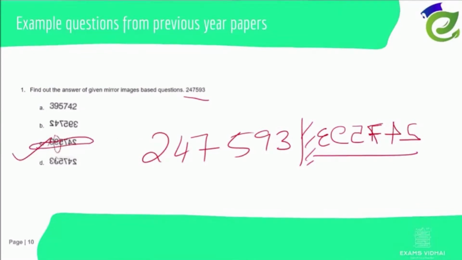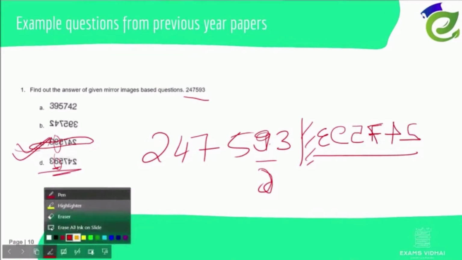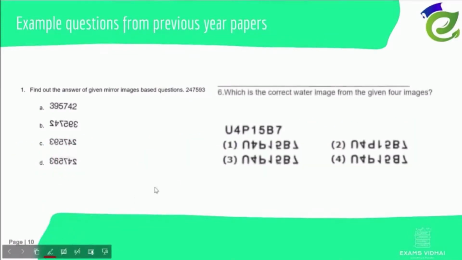So you'll be able to see this 9 and 9. So 9 will become a 9 like that only when it is a mirror image, water image. So I have given it wrong. So C is the right answer. Fine. We'll go to the next question.